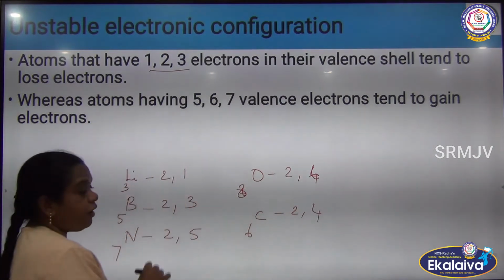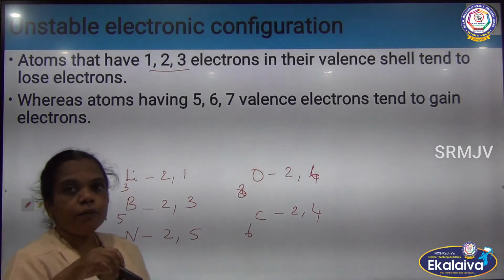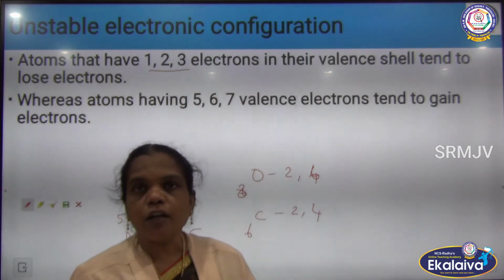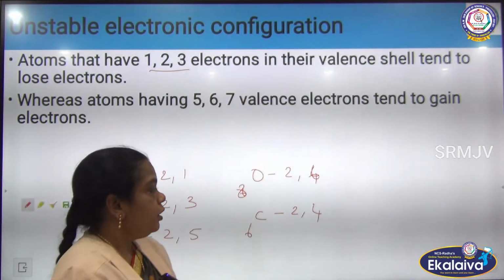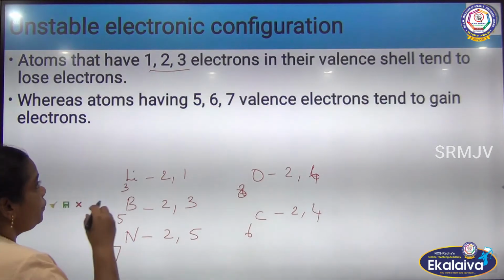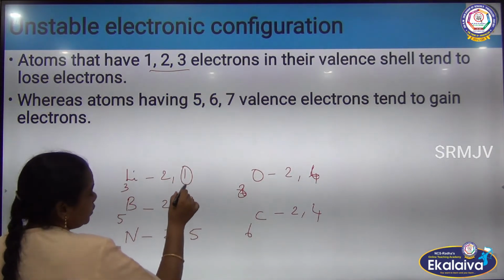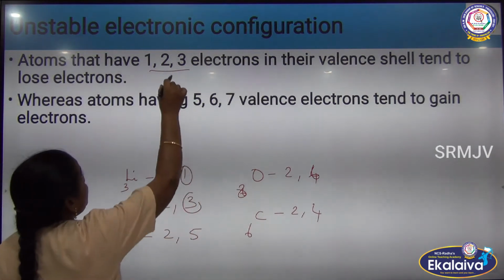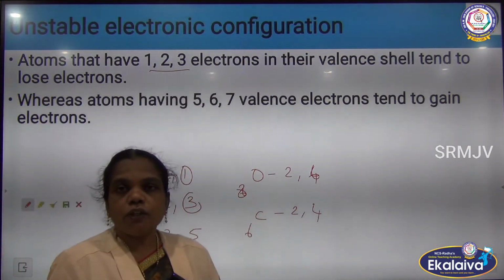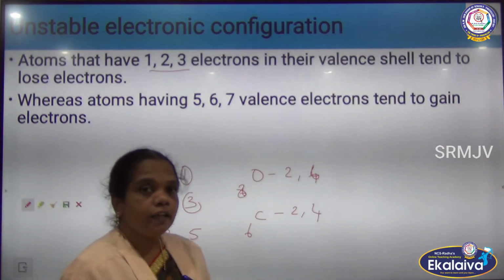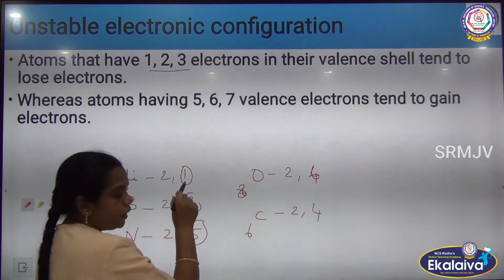So now, which atom is involved in losing the electron and which one is involved in gaining the electron? Based on the configuration, if the atom has valence electrons 1, 2, 3, and wants to attain an 8-electron configuration, it wants to gain more electrons.